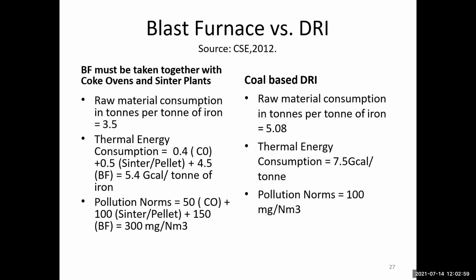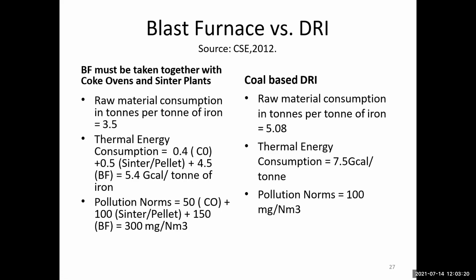is 0.4 for coke plus 0.5 for the steam pellet plant, and 4.5 for the blast furnace, equal to 5.4 Gcal per ton of iron. The pollution norms are 50 for coke plus 100 for the sinter pellet plus 150 for the blast furnace, for 300 mg per Nm3. This is the blast furnace route.